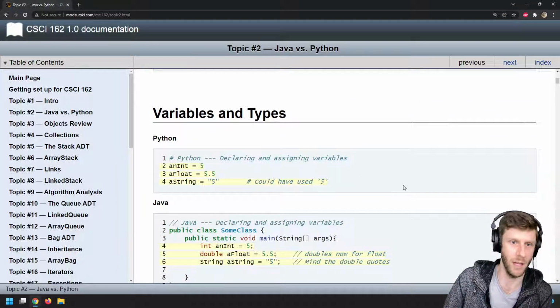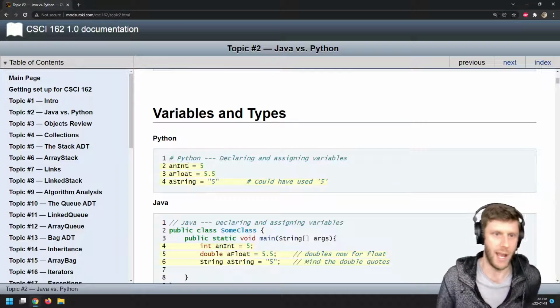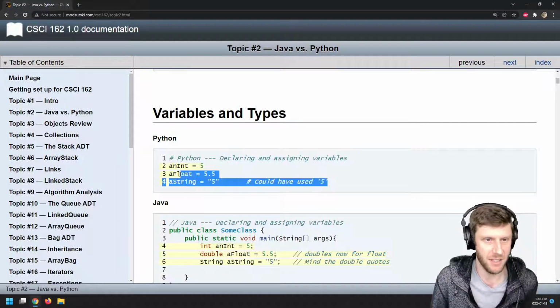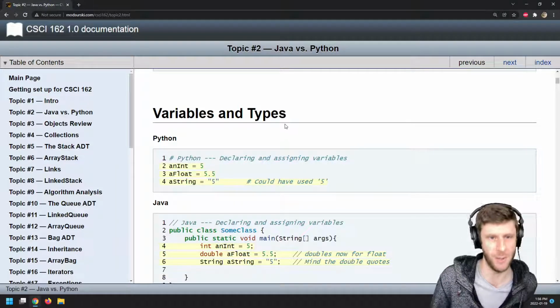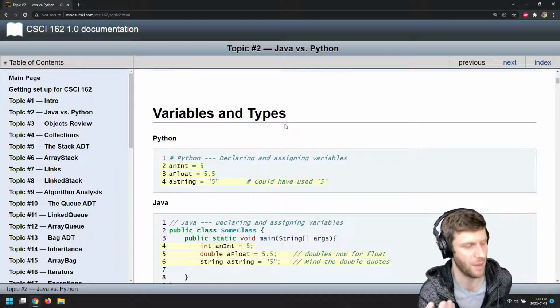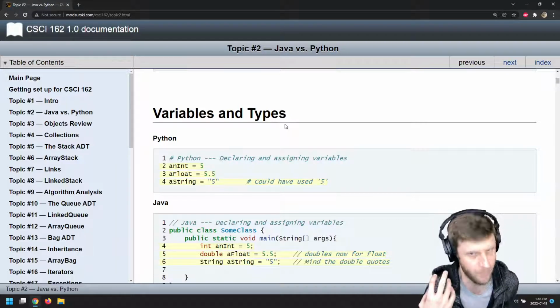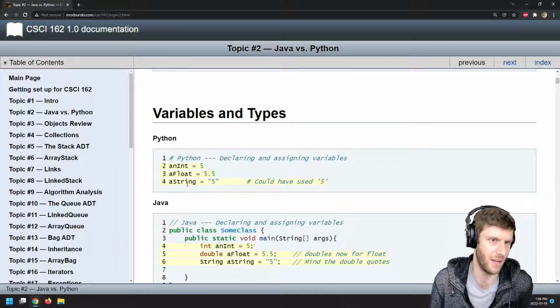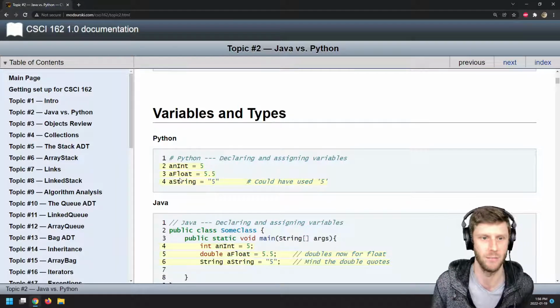Now, in Python, we could have variables, right? An int, 5. A float, 5.5. A string, 5. Right? You should be happy with this. Even if you are coming without a Python background, you better know what variables are. And there, we've got 3 variables here in Python.